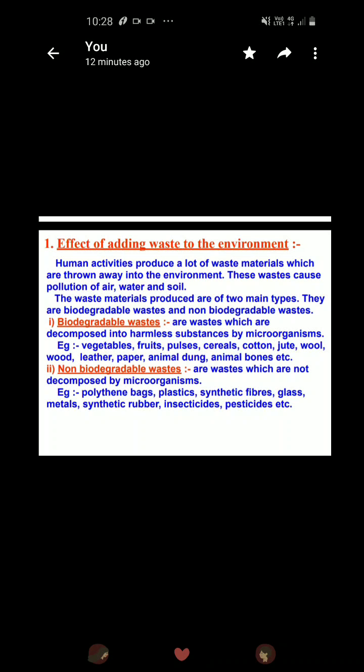Biodegradable wastes are the waste materials which are decomposed into harmless substances by the action of microorganisms. For example, vegetables, fruits, their peels, pulses, all these are biodegradable substances. Then there are non-biodegradable wastes also, which are not degraded by the action of microorganisms. The very common example is plastics. Plastics, polythene, synthetic fibers, glass, metals, synthetic rubbers, insecticides, these all are non-biodegradable waste materials.